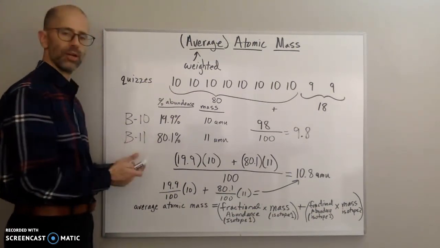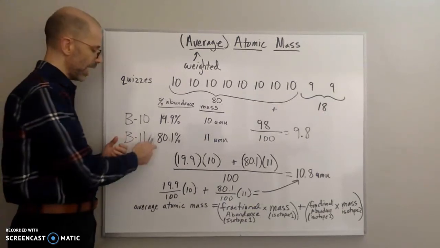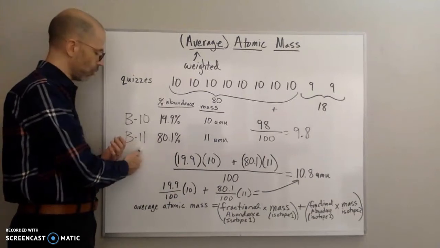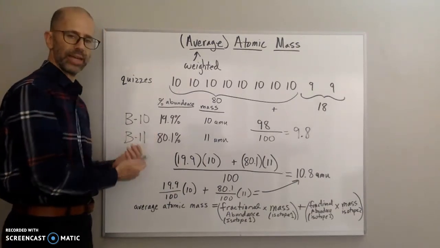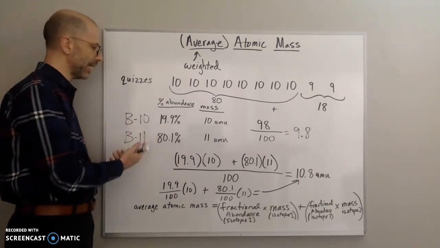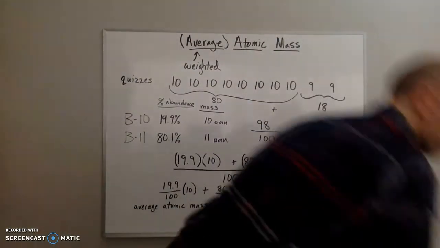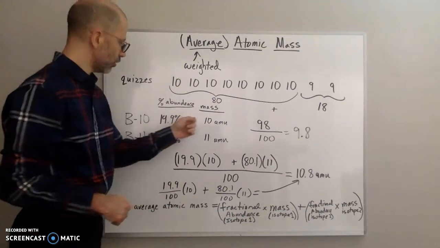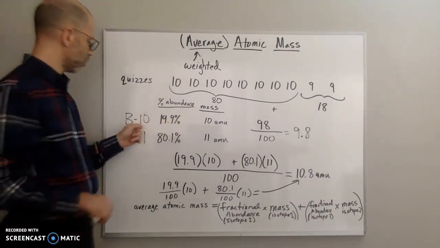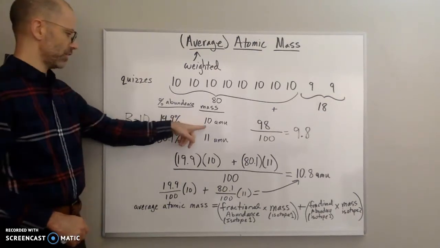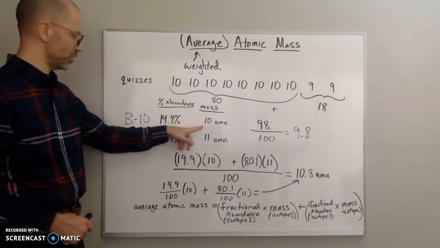So for every 100 atoms of boron, 80.1 of them are going to be boron 11, and 19.9 are going to be boron 10. And so over here, boron 10 and boron 11 each have a certain mass. And I just round it to 10 to make the numbers easier.